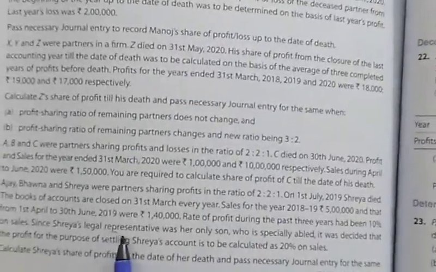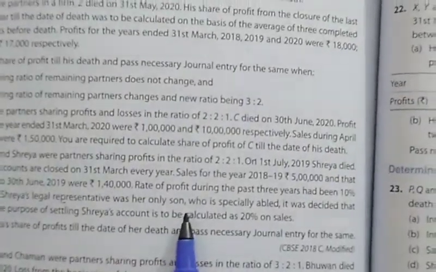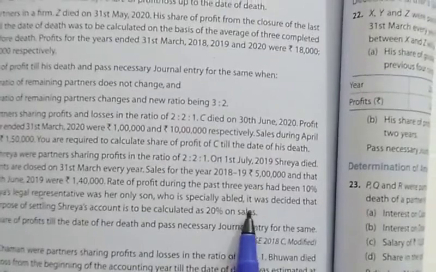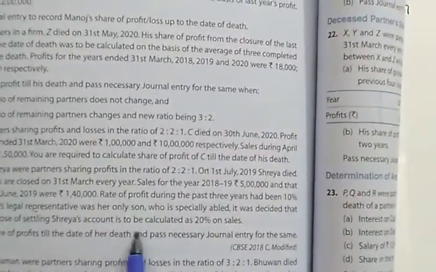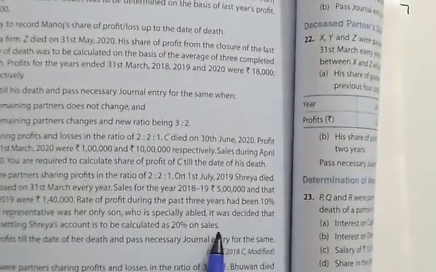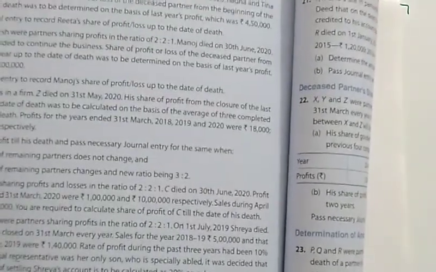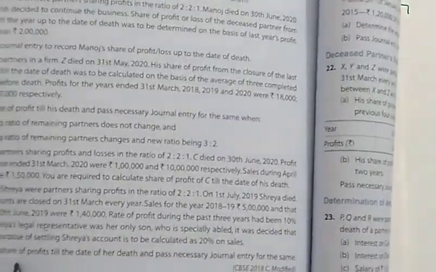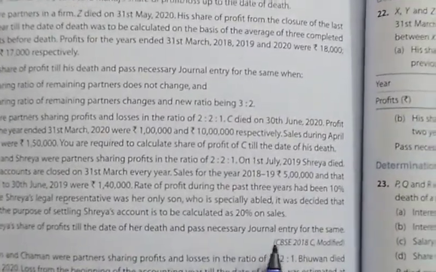Since Shreya's legal representative was her only son, who is specially abled, it was decided that the profit for the purpose of settling Shreya's account is to be calculated as 20% on sale. So rate of profit to sale is given to us as 20% in this case. So you are required to calculate Shreya's share of profit till the date of death and pass necessary journal entries for the same. So how is this particular numerical different from the previous one?